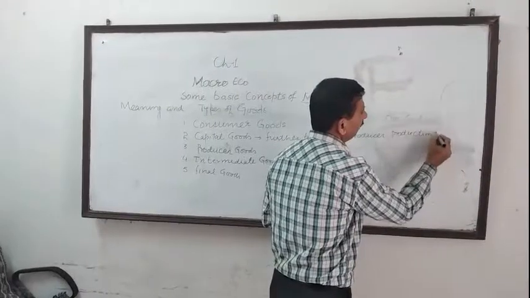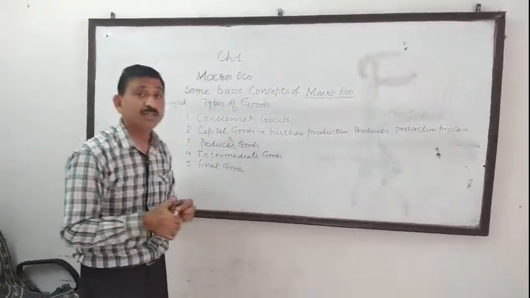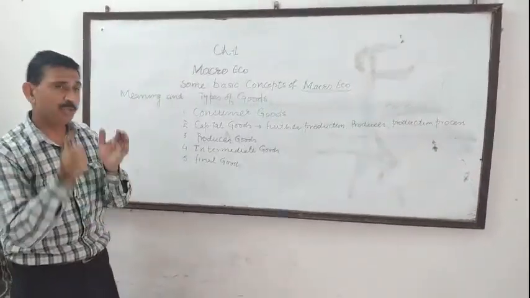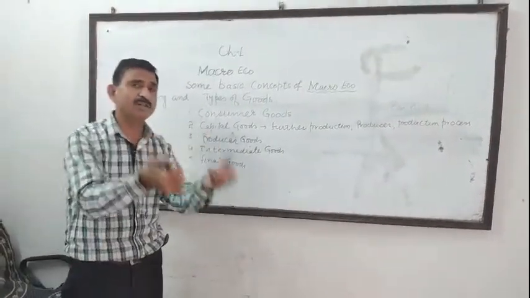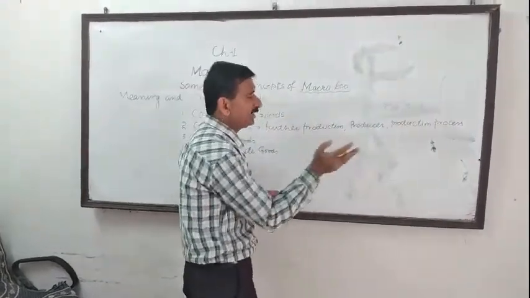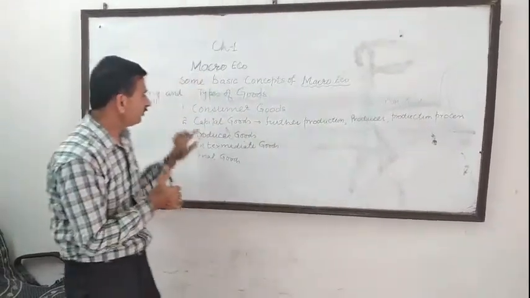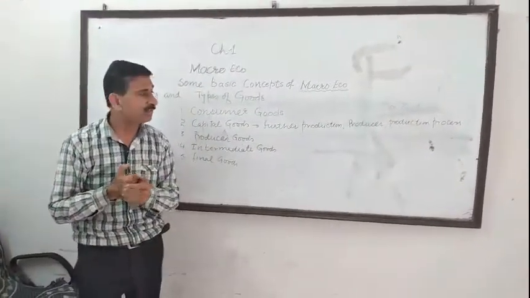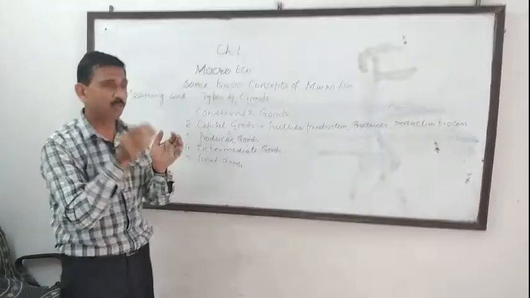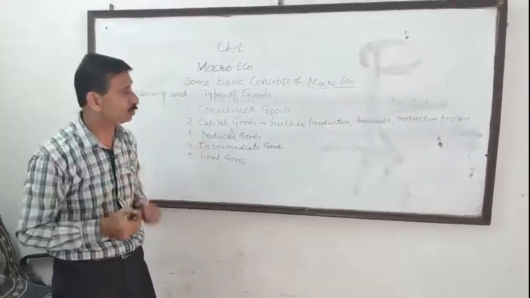So, capital goods are those goods which are used by a producer during the production process for further production. You can learn these three words: producer, production process, further production. It means capital goods are those goods which are used by a producer during the production process for further production, for further making of other goods.